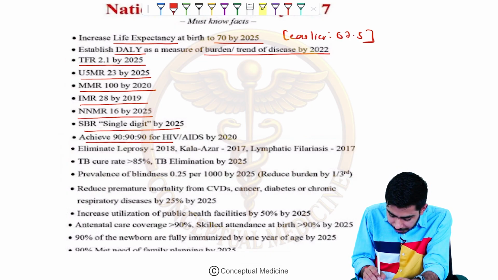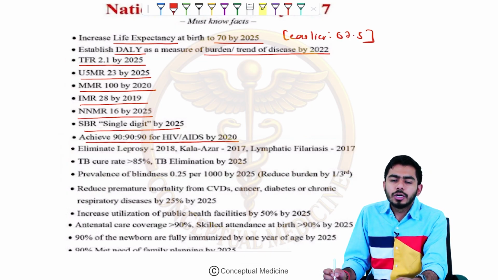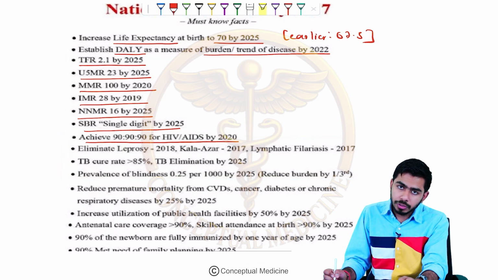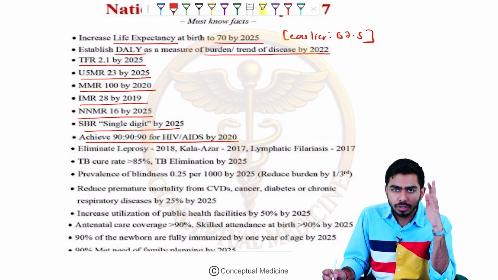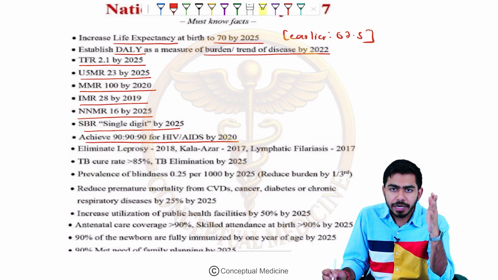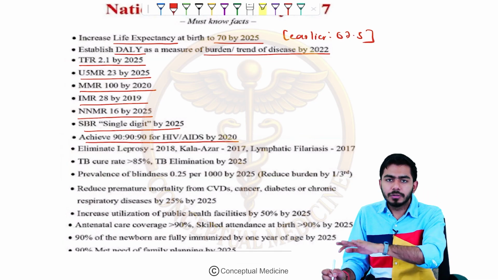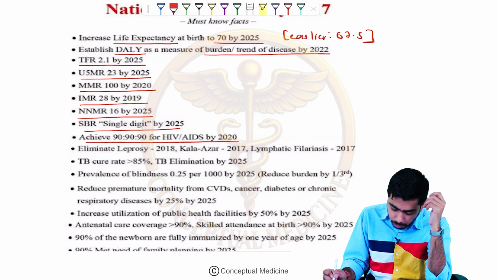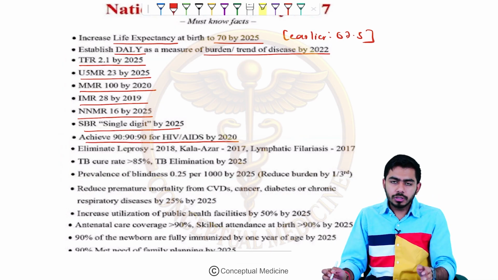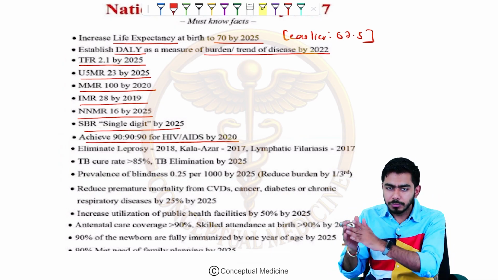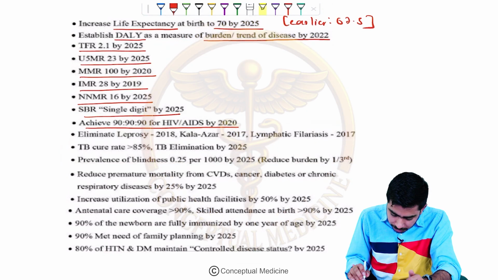Achieve 90-90-90 for HIV AIDS by the year 2020. So 90-90-90 means 90% diagnosed, 90% treated, and 90% viral load suppression, by around the year 2020. That is the 90-90-90 rule. So again, guys, the 90-90-90 rule is diagnosis, treatment, and suppression of the viral load.